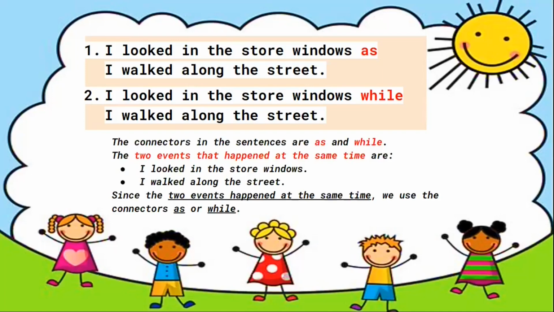The connectors in the sentences are as and while. The two events that happened at the same time are I looked in the store windows. I walked along the street. Since the two events happened at the same time, we use the connectors as or while.